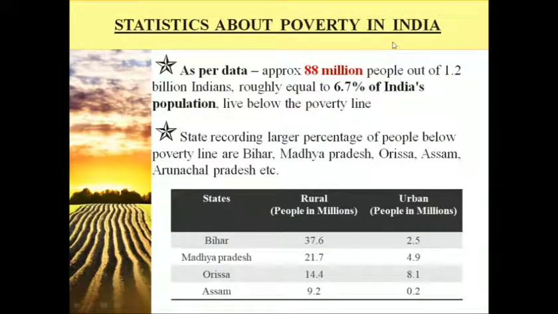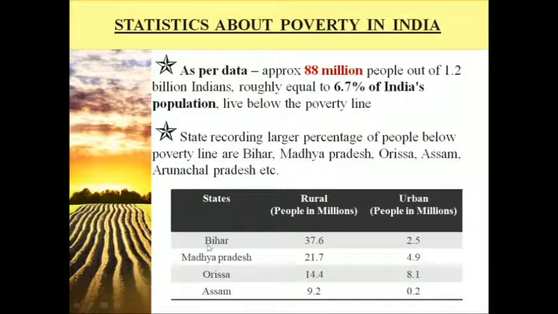So statistics regarding poverty in India. As per recent data, approximately 88 million people out of 1.2 billion Indians, that is 6.7% of India's population, live below the poverty line.